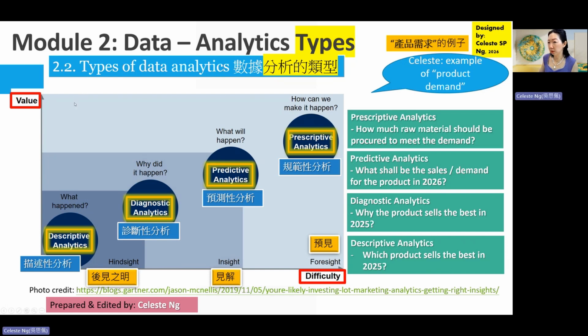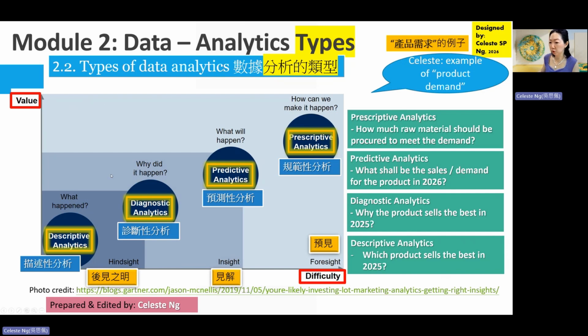But if you look at this graph, it is based on 2 dimensions, value and difficulty. Value means how impactful that analytics result will be to the organization or to the individual.